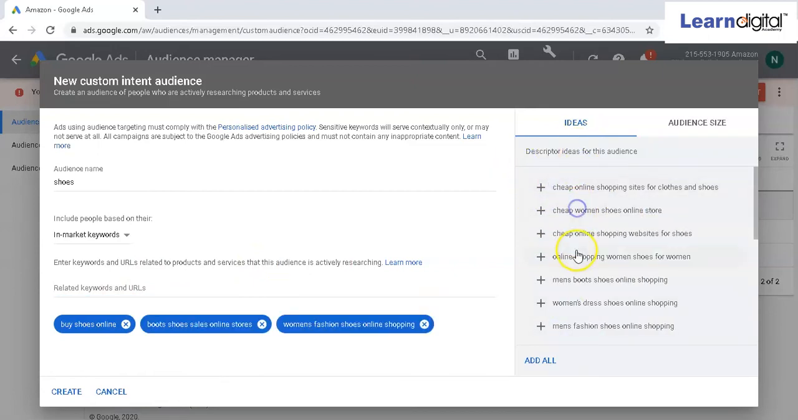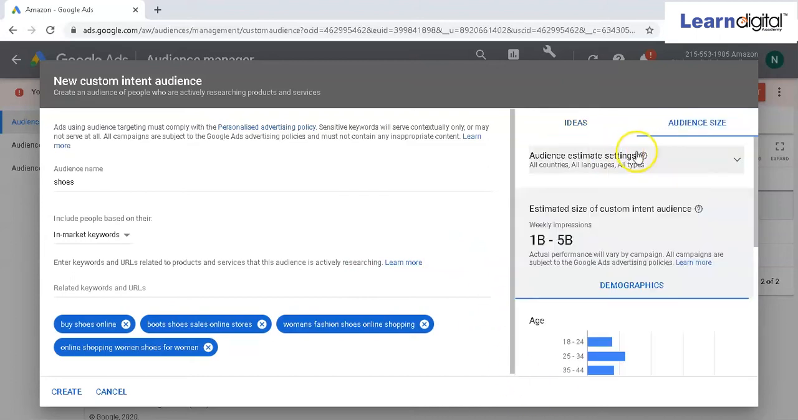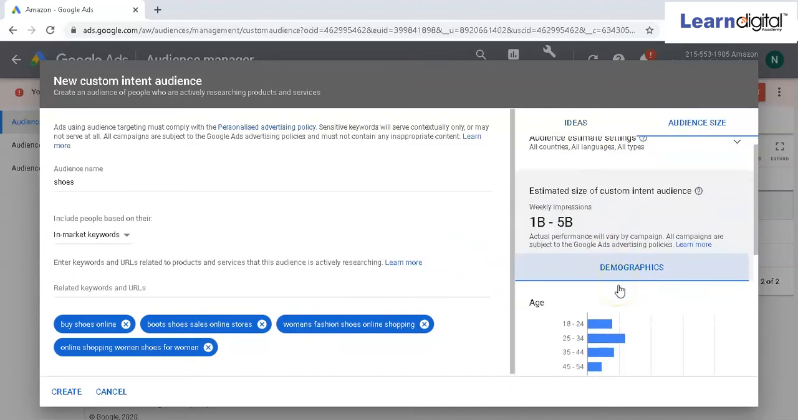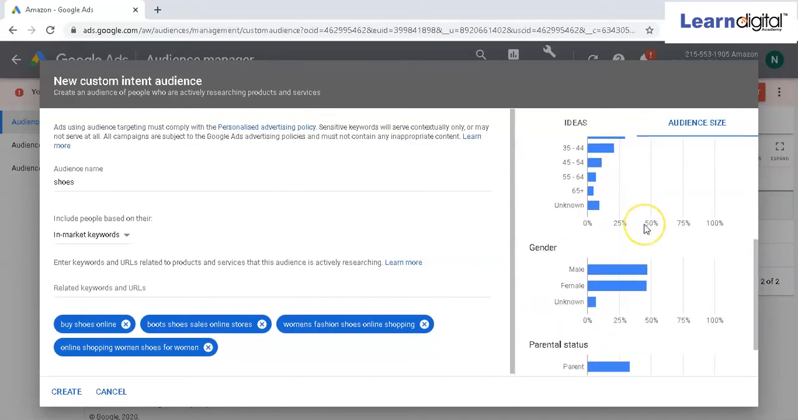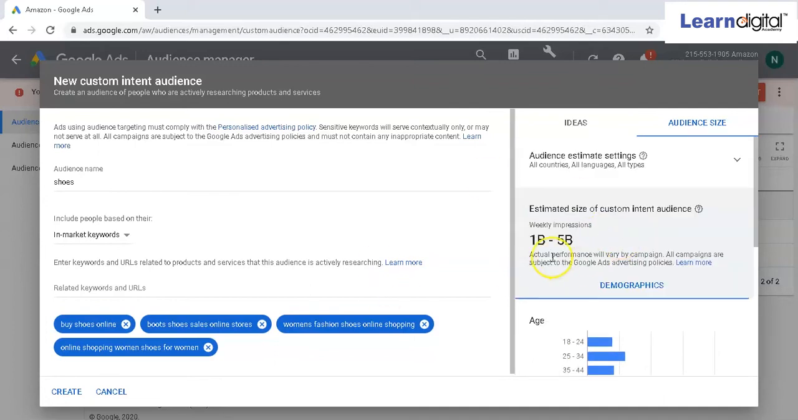So people searching for this kind of keywords, I can add them, and then I can see the audience size as well. In audience size, I can see the weekly estimates, like how many impressions I'll be getting, and the age criteria, gender criteria, and parental status criteria. So over here, I can target people. I can customize the audience.